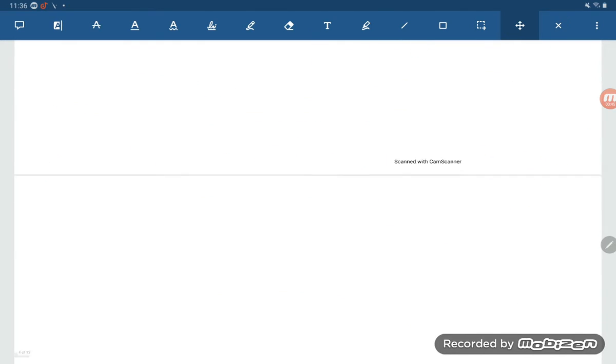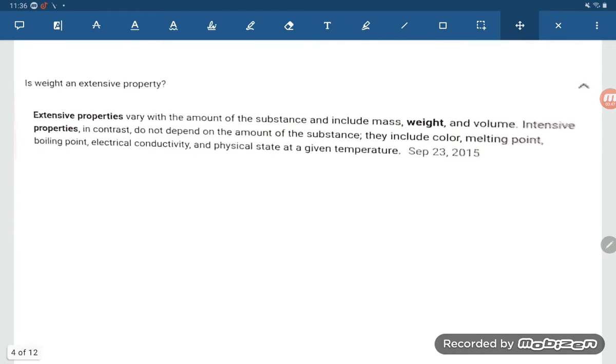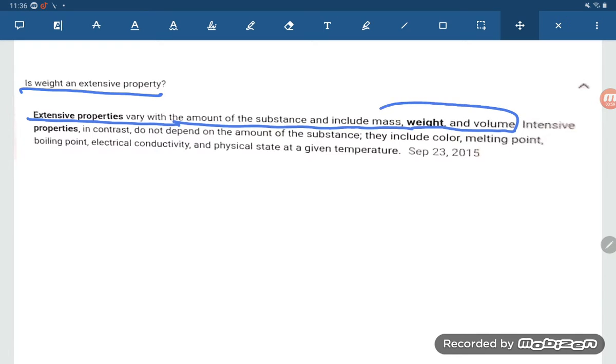Now let us move on to another point. Is weight an extensive property? Yes, weight is. Let us see, extensive properties vary with the amount of substance included: mass, weight, and volume. So mass, weight, and volume are what? Extensive properties. Why? Because they depend on the amount of substance.